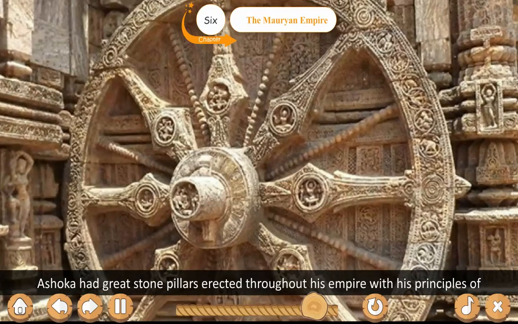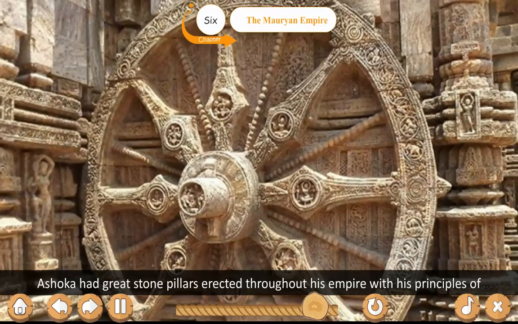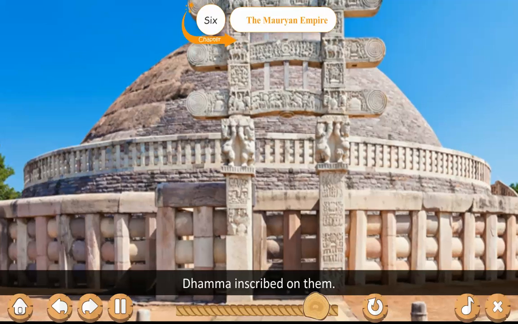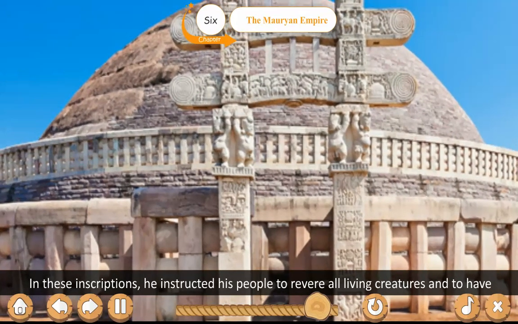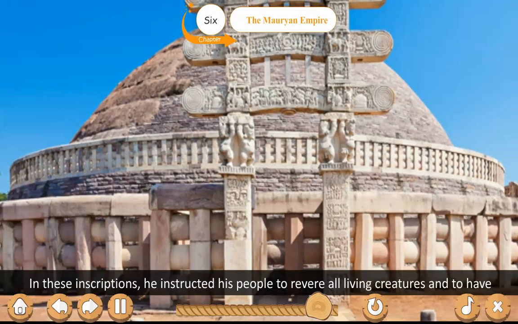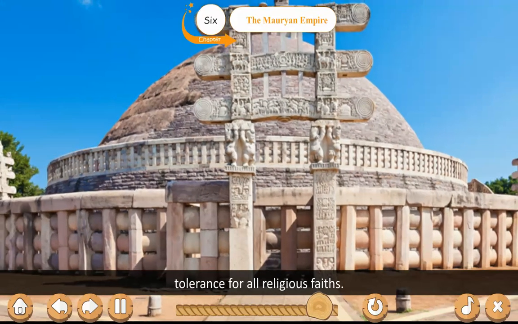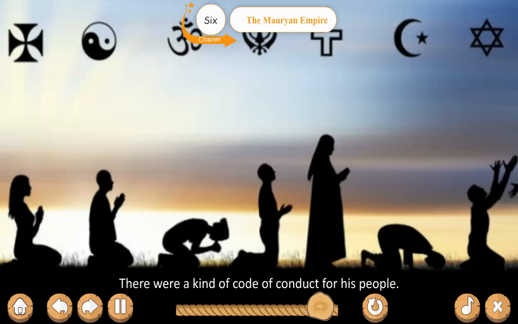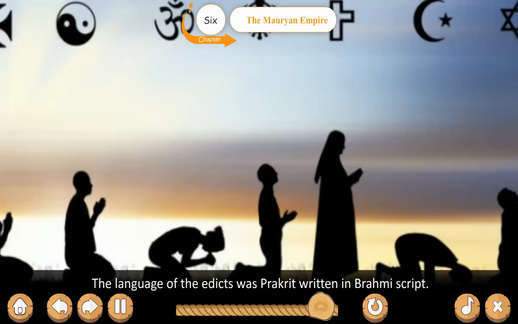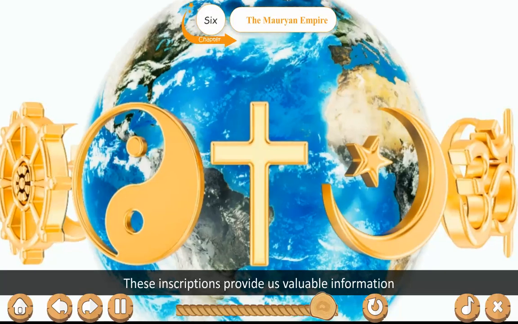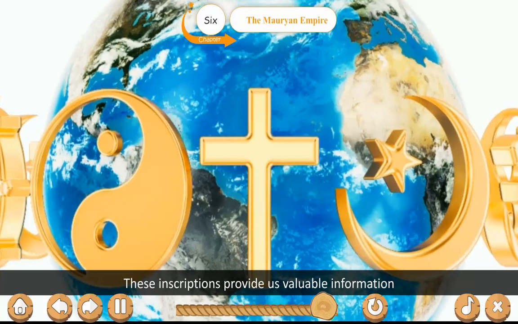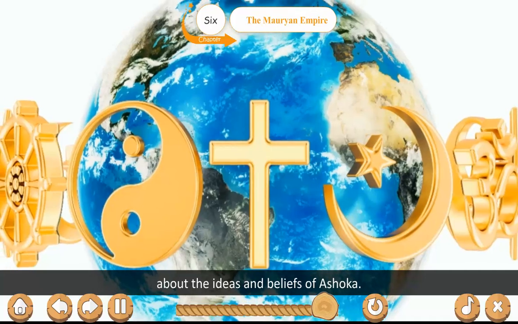Ashoka had great stone pillars erected throughout his empire with his principles of Dhamma inscribed on them. In these inscriptions, he instructed his people to revere all living creatures and to have tolerance for all religious faiths. They were a kind of code of conduct for his people. The language of the edicts was Prakrit written in Brahmi script. These inscriptions provide us valuable information about the ideas and beliefs of Ashoka.